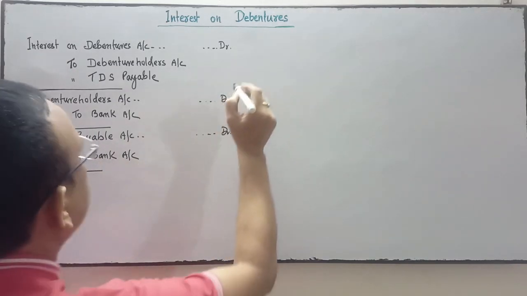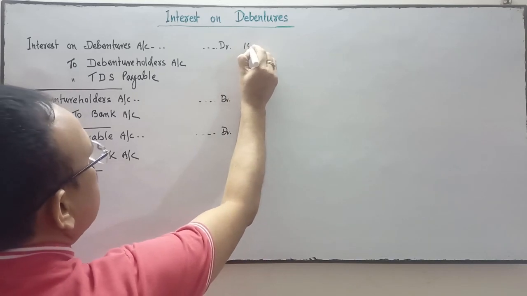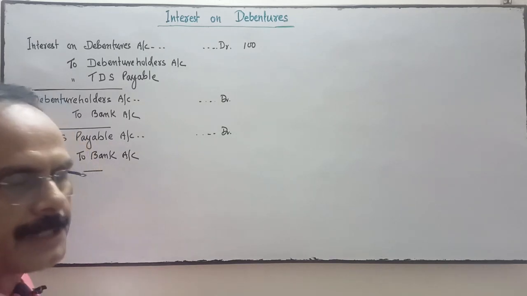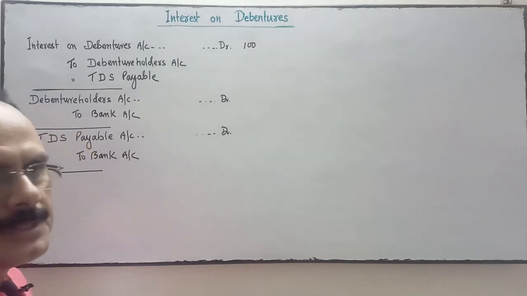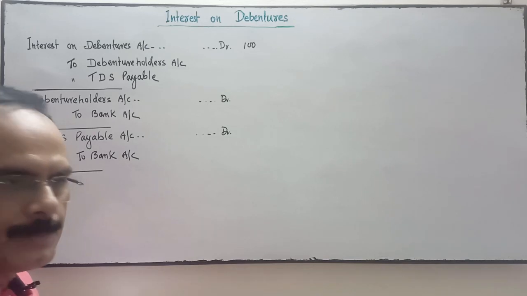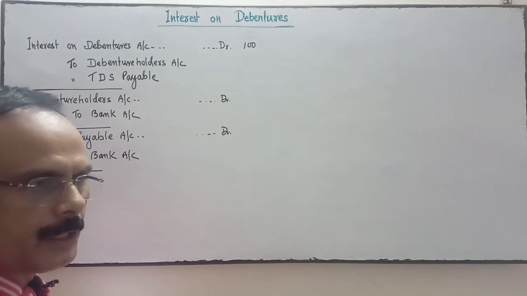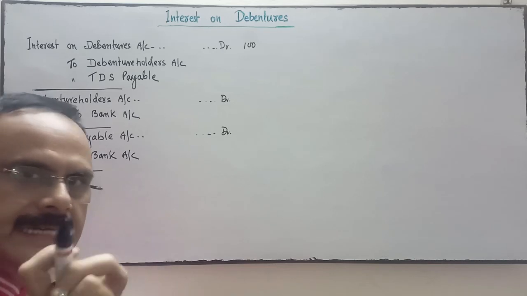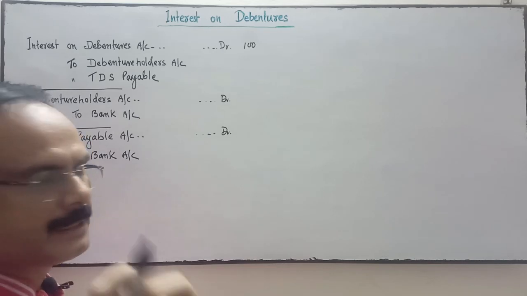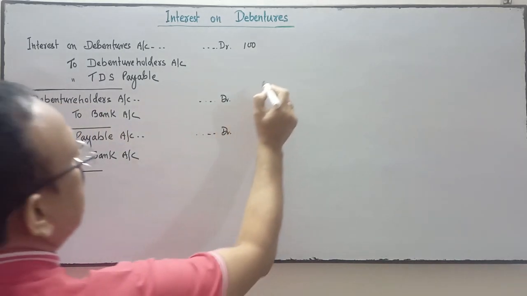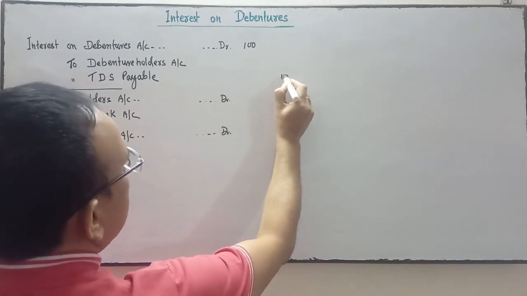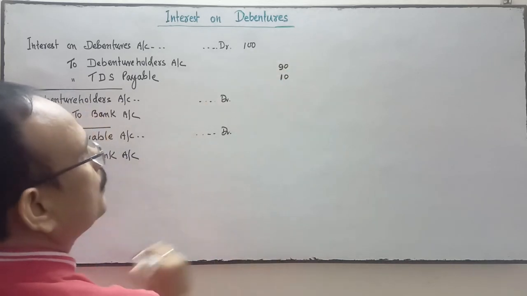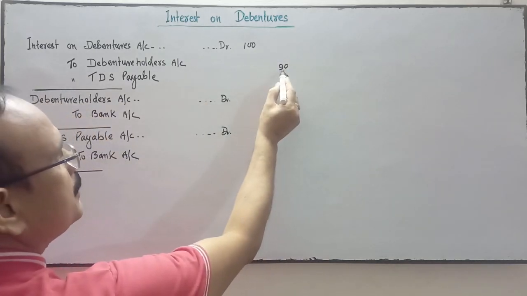For instance, suppose the interest on debenture is 100 rupees, and TDS, tax deducted at source, is 10% as per the government specified rate. So 10% means 10 rupees will be the TDS, and 90 rupees will be given to the debenture holder.